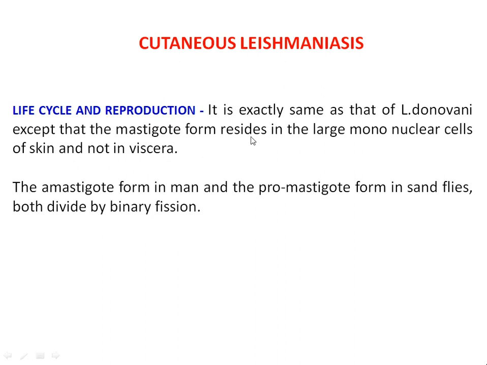These parasites reside in specialized cells present in the inner lining of the blood vessels, called plasmocytes. Plasmocytes are basically the mononuclear cells present in the skin and not in the viscera. The amastigote form in man and the promastigote form in the sandfly both divide by binary fission, an asexual reproductive method.